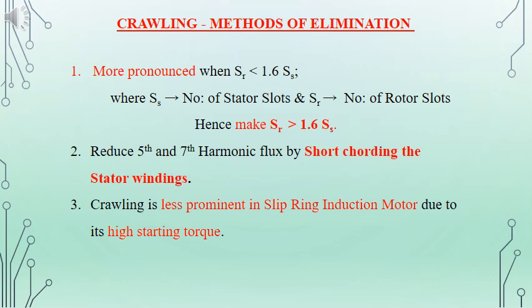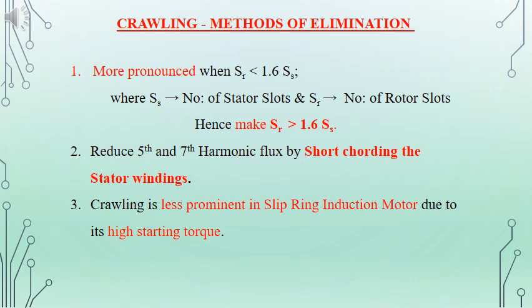The crawling will be pronounced, but will be more if the rotor slots are less than 1.6 times the stator slots. So we can make the rotor slots greater than 1.6 times that of stator slots. By the method of short coding, the fifth and seventh harmonic in the flux can be reduced.